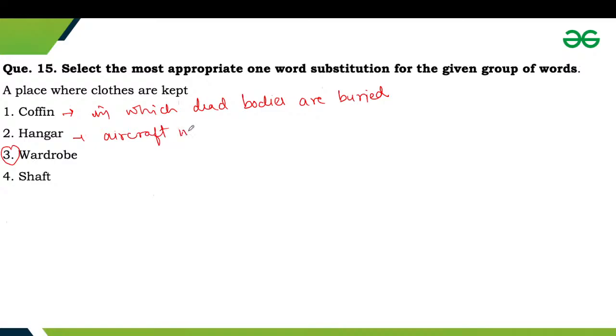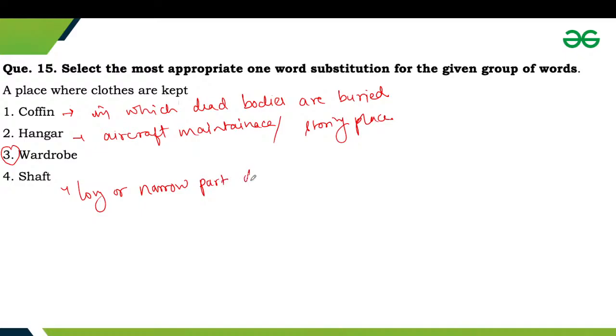Shaft refers to a long or narrow part of a tool.